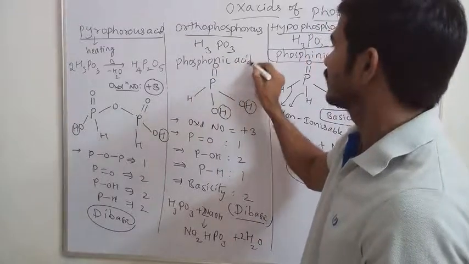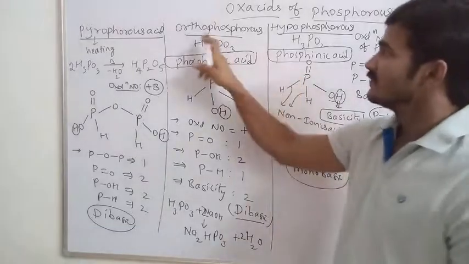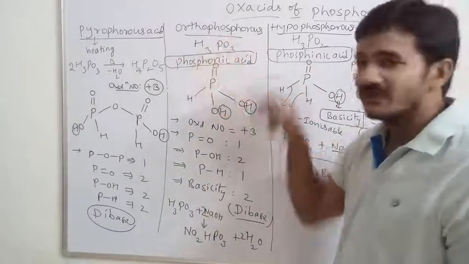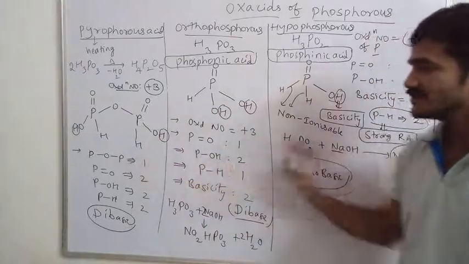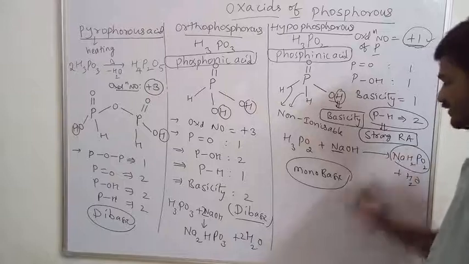Phosphonic acid. Okay, phosphinic acid is hypophosphorus, orthophosphorus is phosphonic acid. Okay, out of this, which contains more P-H bonds? This one. It has 2 P-H bonds, that is said to be a strong